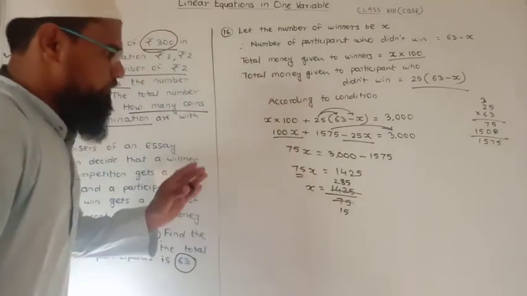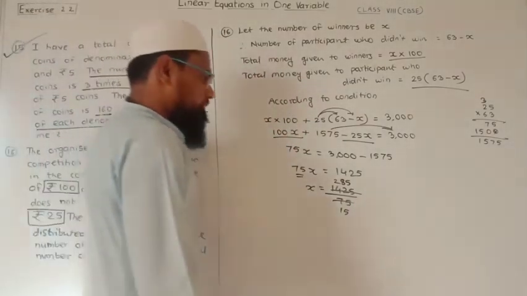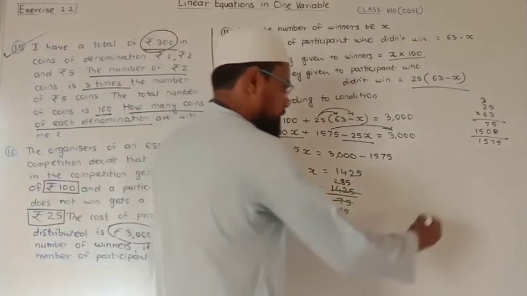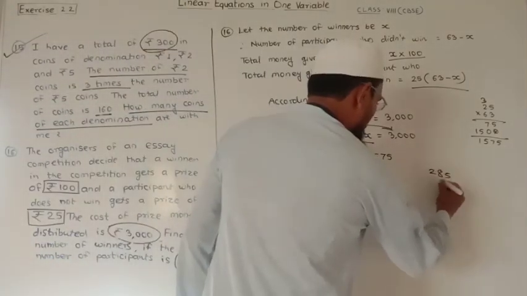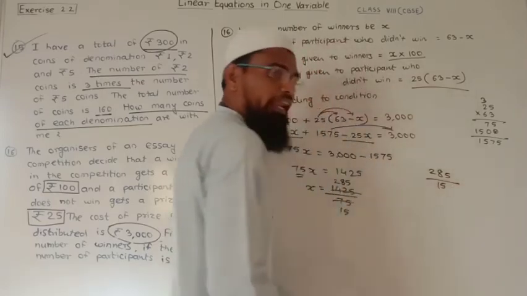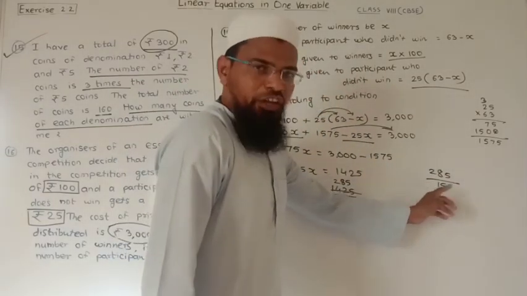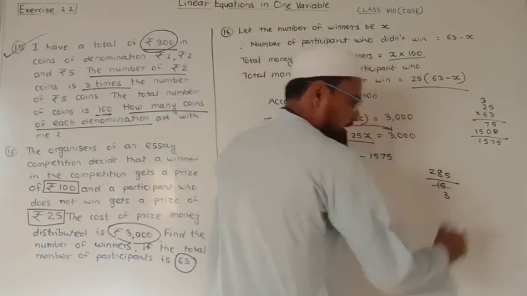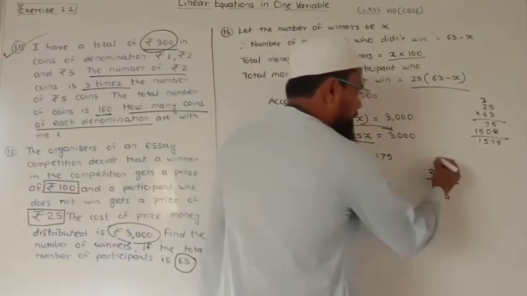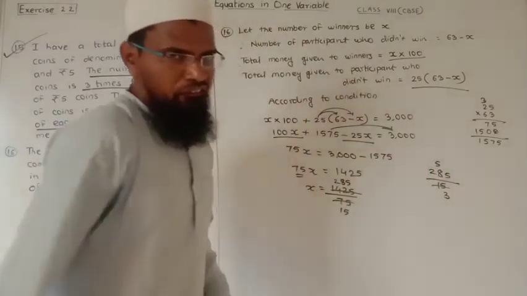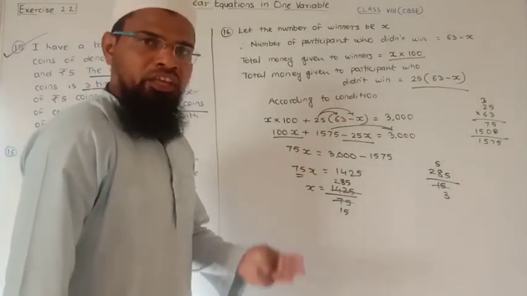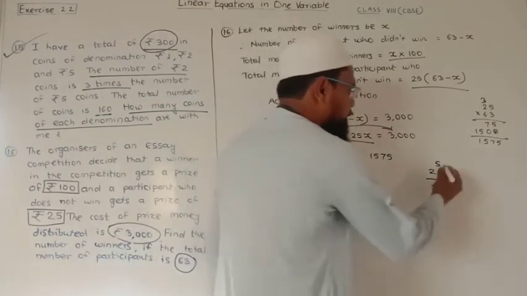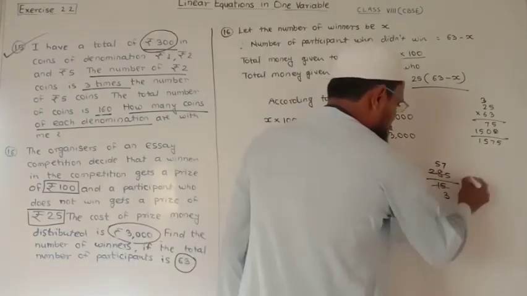Now it is so simple. Here again you can divide it by 5. So here 285 upon 15. You can directly divide by 15, or by 5 and then 3. So here 5 3s are 15, here 5 5s are 25, 3 remaining, it becomes 35, and 5 7s are 35.